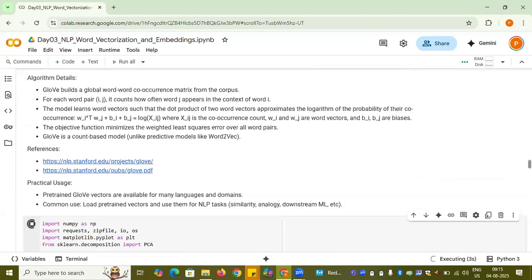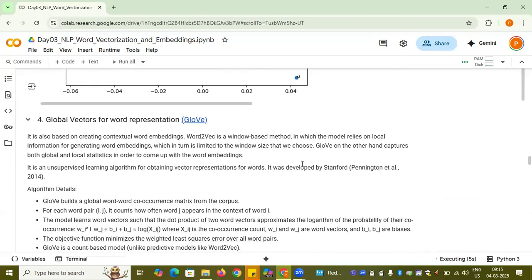So let me actually show it to you. It is also based on creating the contextualized word embedding. But what Word2Vec works on is a window-based method. We need to mention the window size even in the training, and it actually relies on local information for generating the word embedding, which in turn is limited to the window size.